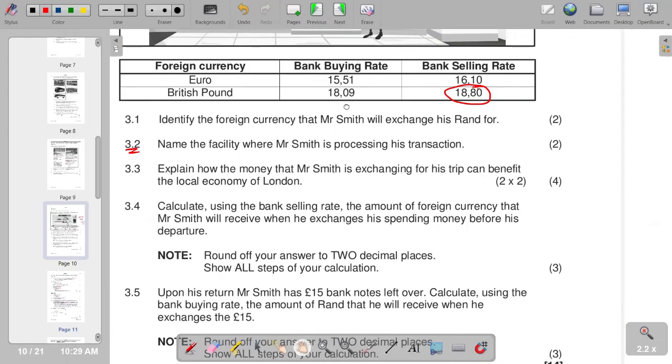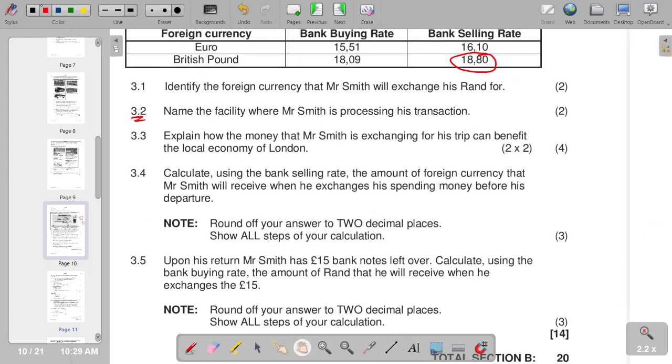So on that part, we say 15 pounds, and then we multiply by the buying rate, which is 18.09, and your answer is 271 rands 35.